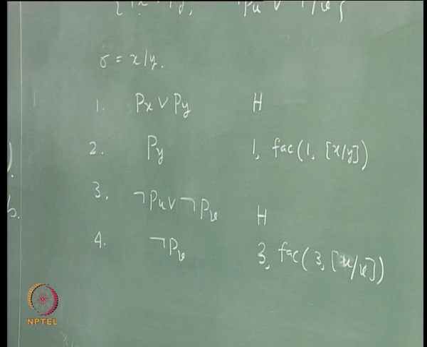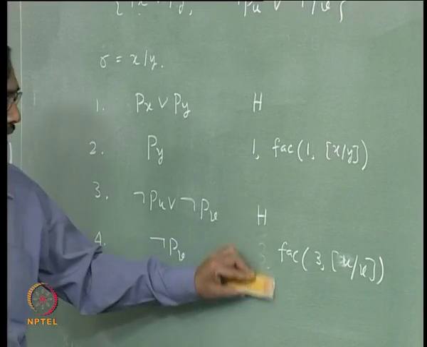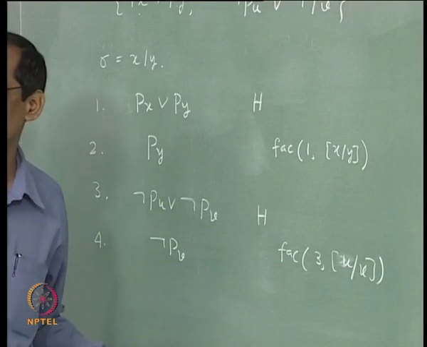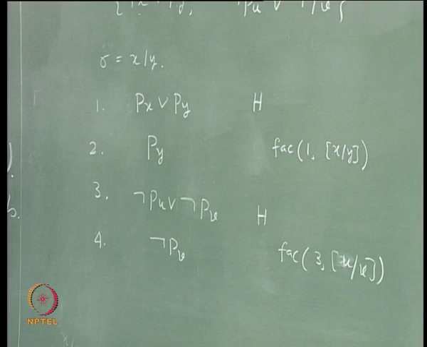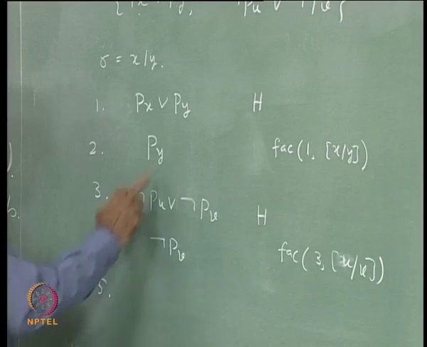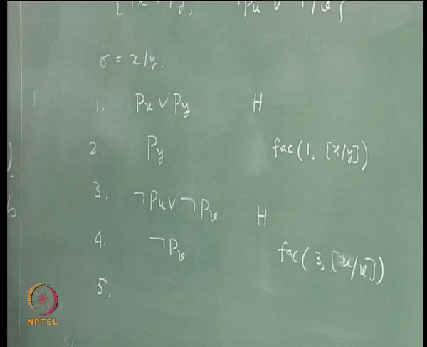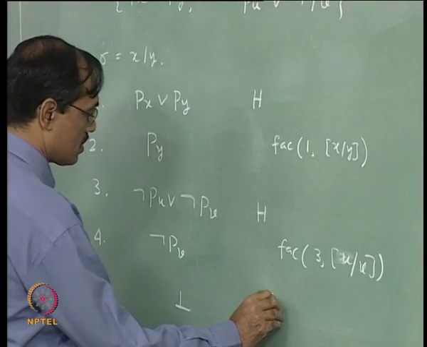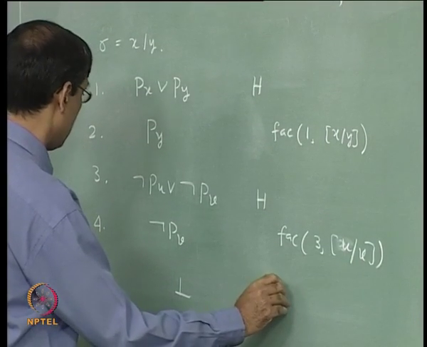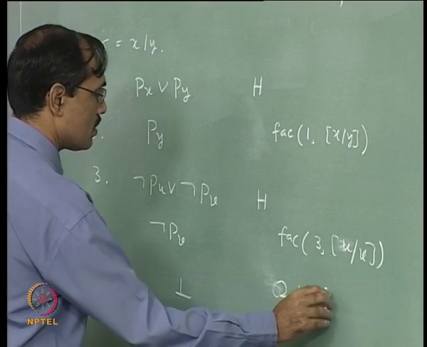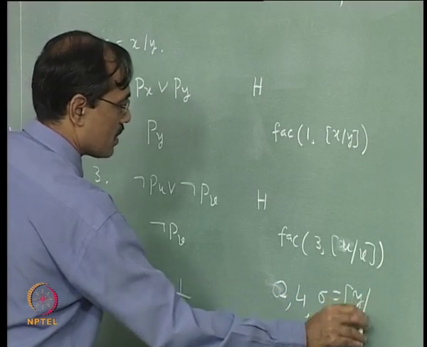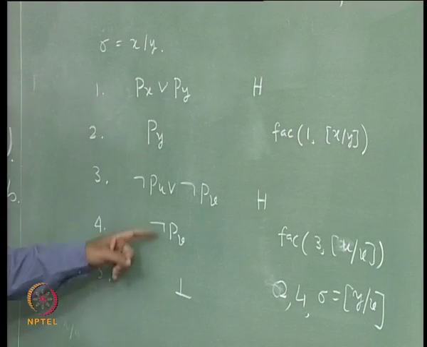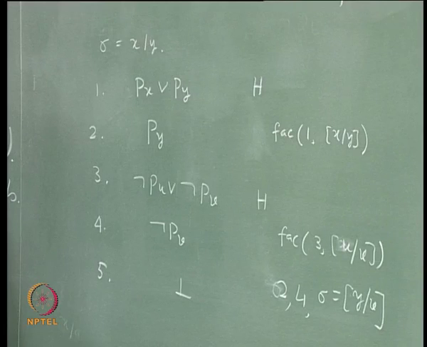So these line numbers can be omitted because anyway the formulas are there. Next I would resolve py and not pv. That would give bottom directly, with lines 2, 4 and sigma equal to y by v, the most general unifier of py and not pv. Is that clear? That is all.